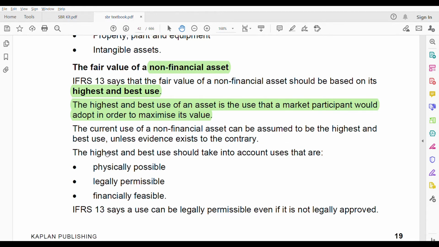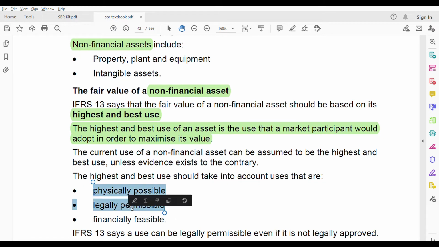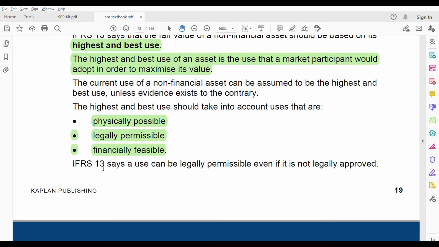The highest and best use should take into account uses that meet three tests. You have to see: is it physically possible? Is it legally permissible? Is it financially feasible? Remember these three words. When you go for the highest and best use, you have to think in terms of physical, legal and financial. IFRS 13 says a use can be legally permissible even if it is not legally approved. It is permissible even though it's not legally approved.